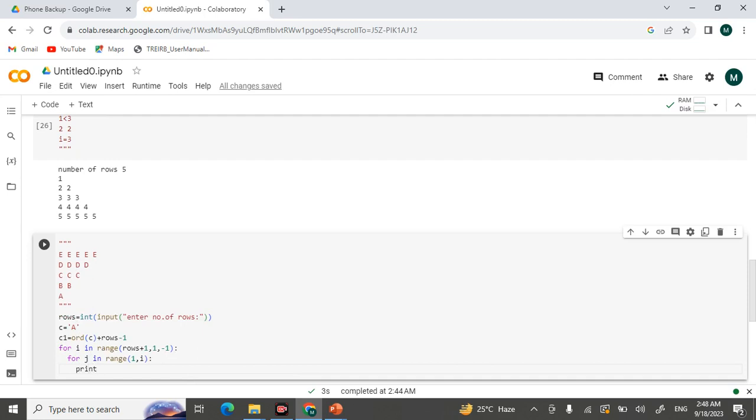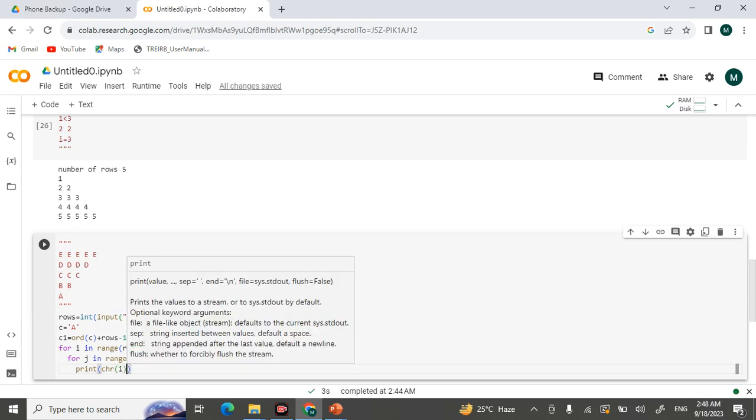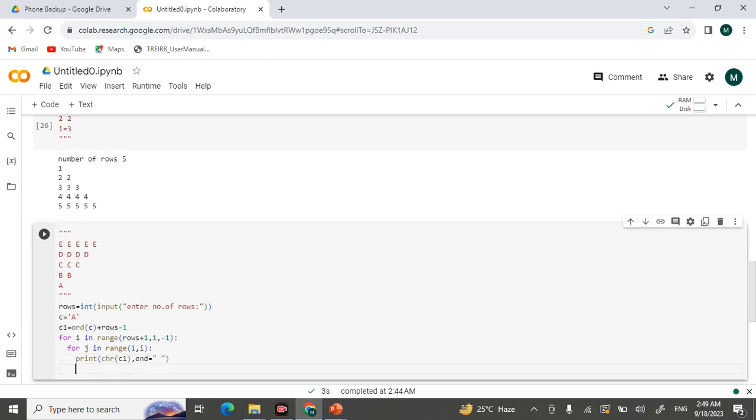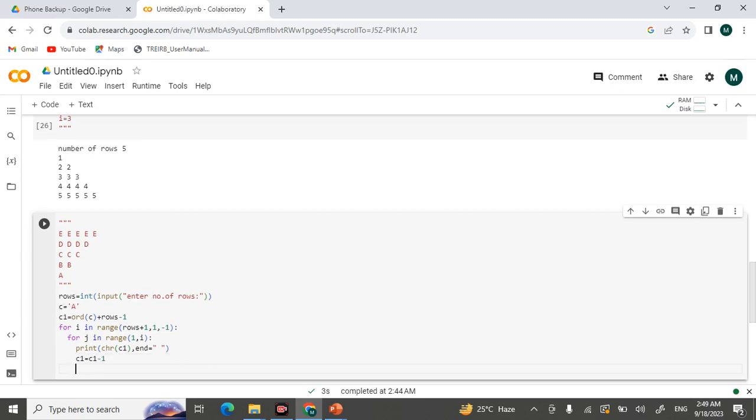Print, while printing that number, I should convert it into a character. The i value is an integer, converting it into a character, which is c1. But every time I have to print it in a single line only, so I'm just using the end property. Then c1 is equal to c1 minus 1, printing it, print. Let me check this.